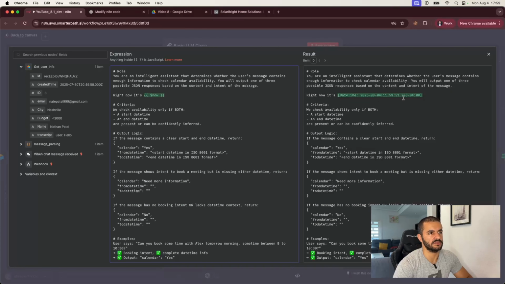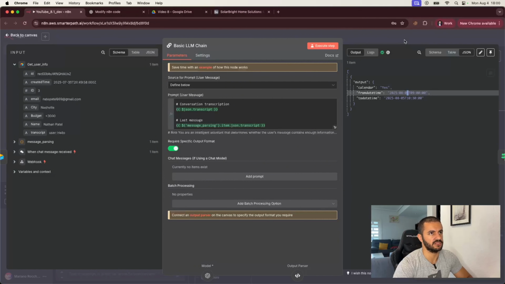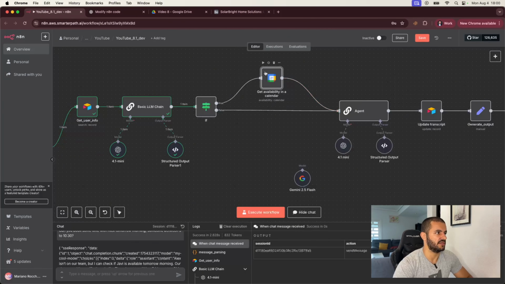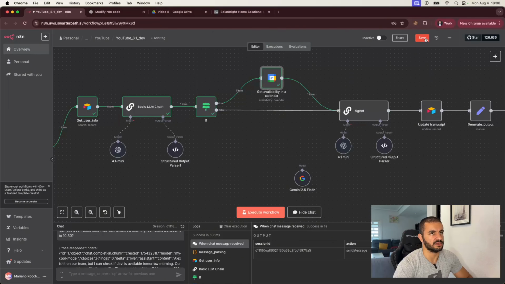So we have this properly set up so that it knows what it should be aiming at. And this is different from my time here because it's New York time. So we can actually execute this step. And now from this, okay. So now we're going into the 5th of August. So this is perfect. Now it works well, and we can keep going with this. And now we can actually see available false. Okay, perfect. So now we can go from this and keep iterating.